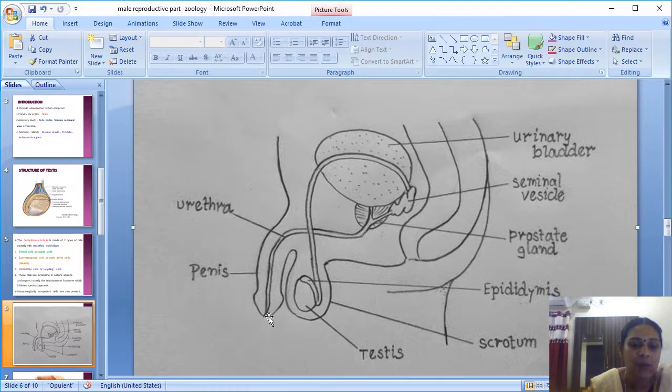The external orifice is the hole present at the end part of the genital organ. The end part of the genital organ is called the meatus, the opening or the orifice. From there the urethra is present, and through it the sperm and urine of the male are passed at different times. The penis is not an external orifice; urine and sperm come out through the penis via the urethral meatus.